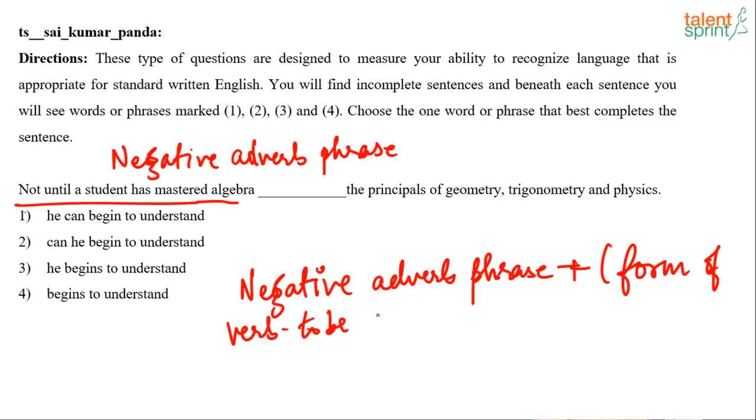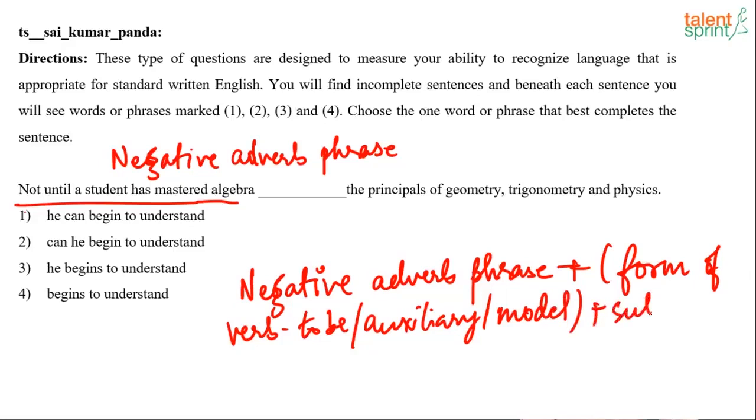It can be to be form of verb. It can be auxiliary form of verb or modal auxiliary. Okay. Plus subject plus simple present or simple past verb.